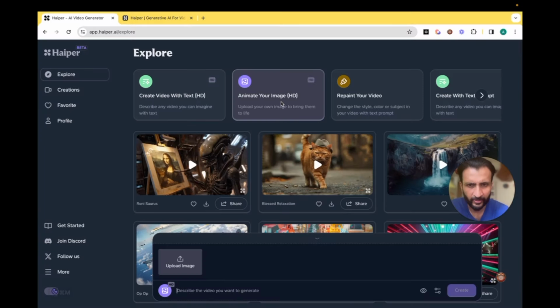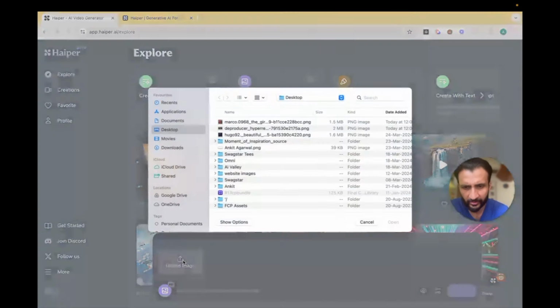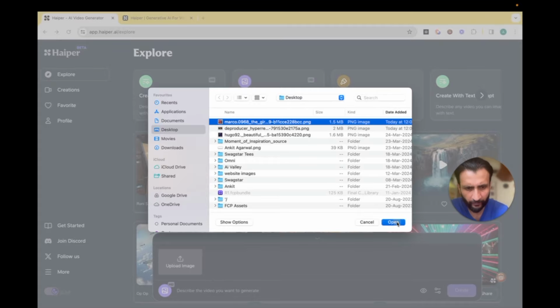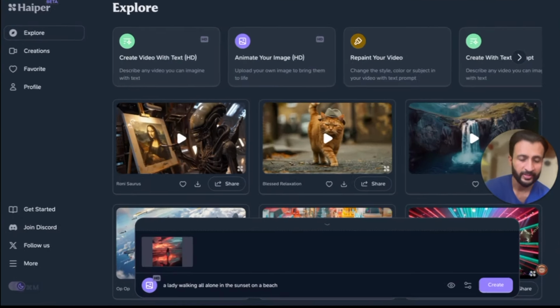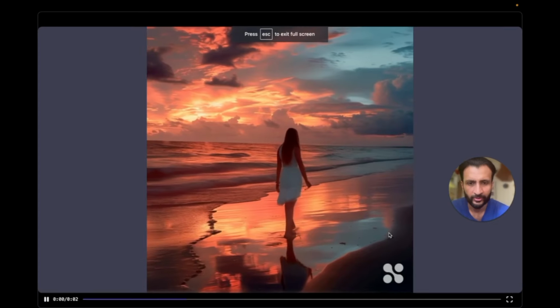Similarly, let's try another one, animate your image with HD. I'll once again upload another image I got from Midjourney. I've just described it, a lady walking all alone in the sunset on a beach, and I'll click on create. So this is the result I got.